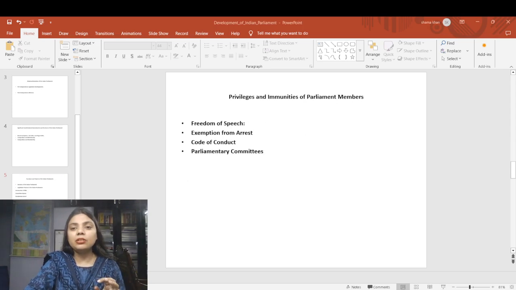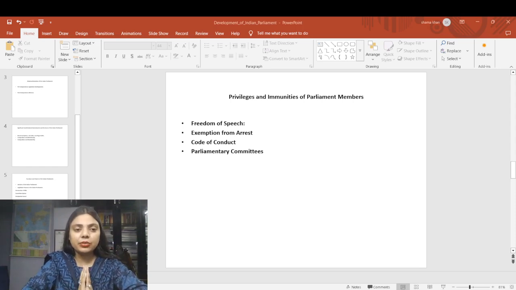Let's move further and talk about the privileges and immunities of parliament members. Parliamentary privileges are the rights and immunities enjoyed by the members of parliament, that is MPs, in India, to enable them to discharge their duties and functions effectively. These privileges are essential for maintaining the authority, dignity and independence of parliament.